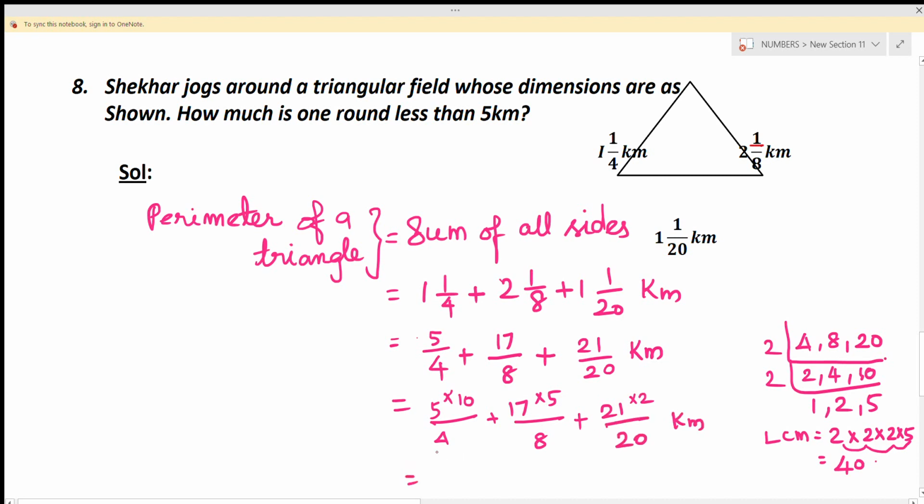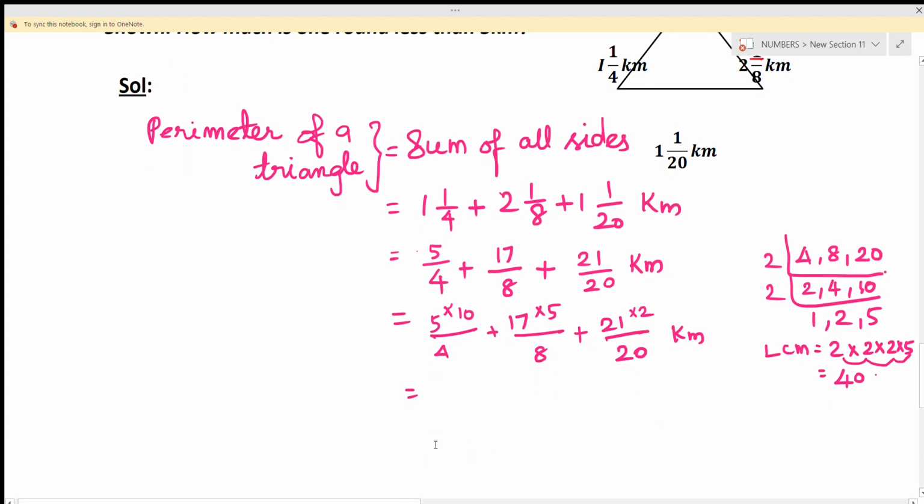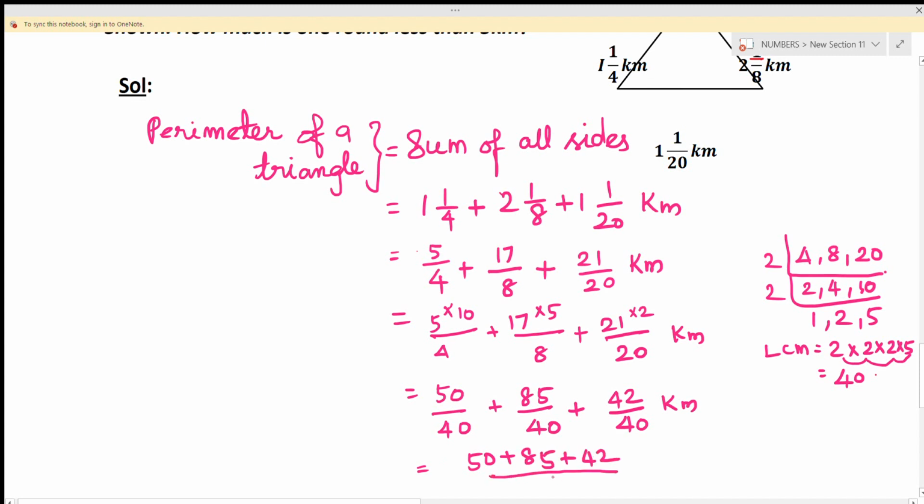So if you multiply this, you will get the first fraction as 50 by 40, the second fraction 85 by 40, plus 42 by 40. Now just add the numerators, 50 plus 85 plus 42, and the denominator is common.